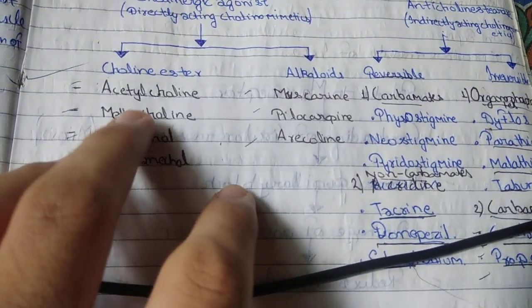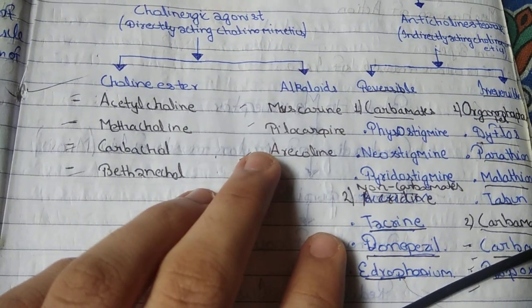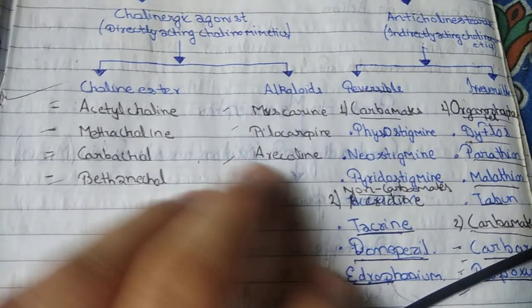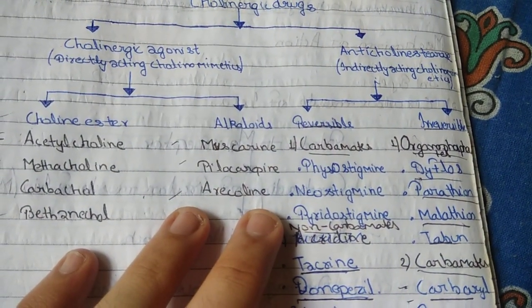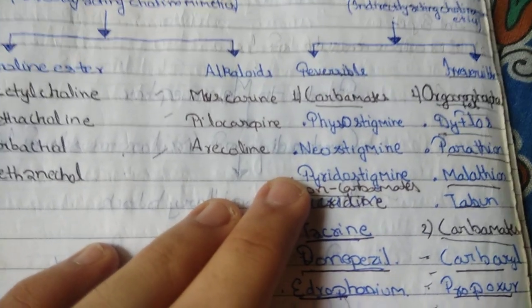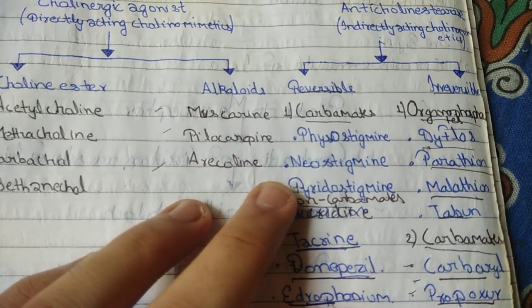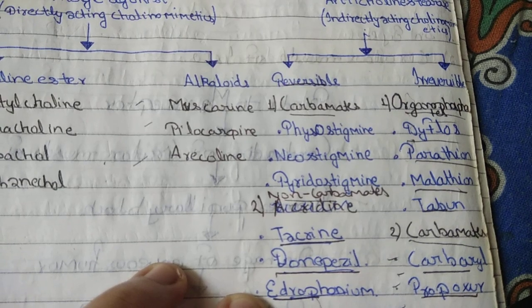In choline we have acetylcholine, methacholine, carbachol as well as bethanechol. In alkaloids we have muscarine, pilocarpine as well as arecoline. Now second is anticholinesterase, which is also divided into two types, that is reversible as well as irreversible. In reversible we have carbamates, that is physostigmine, neostigmine, pyridostigmine, and non-carbamates, that is tacrine, donepezil, edrophonium.